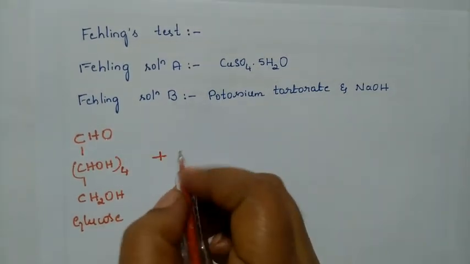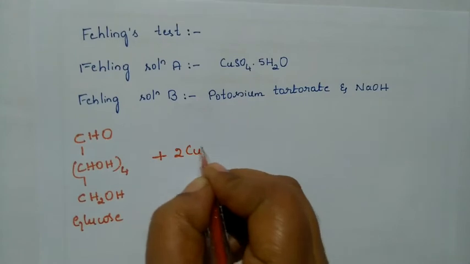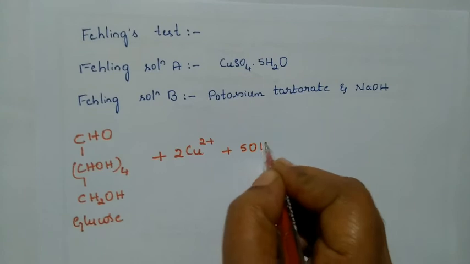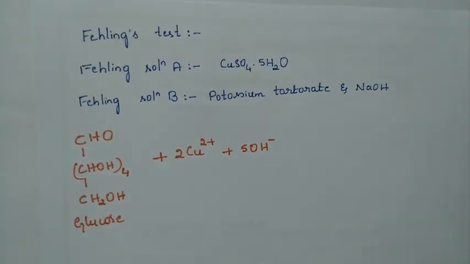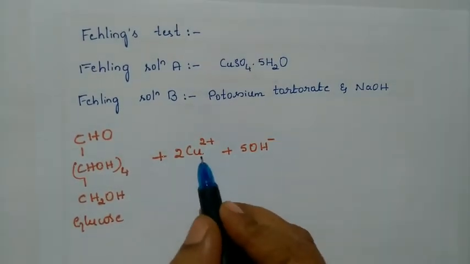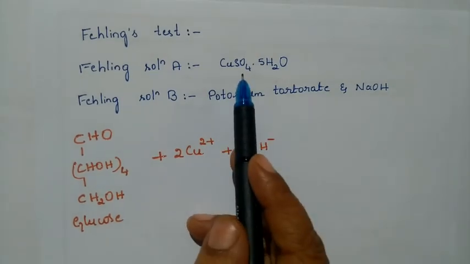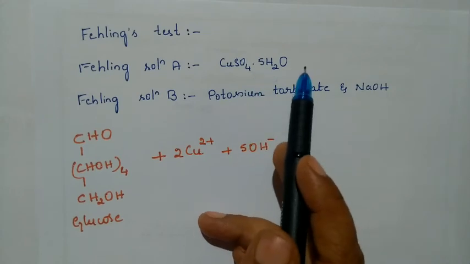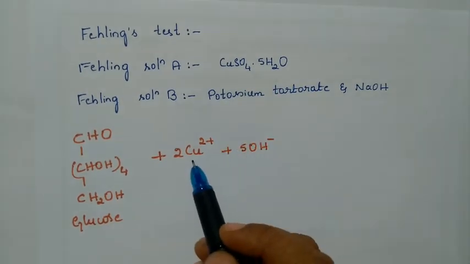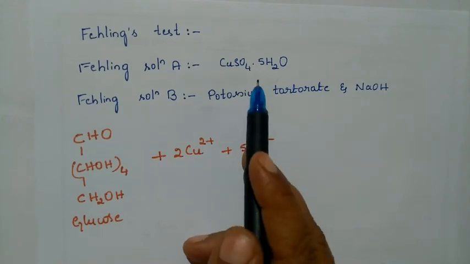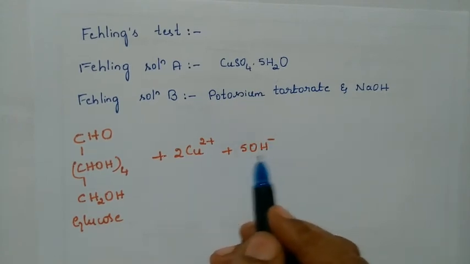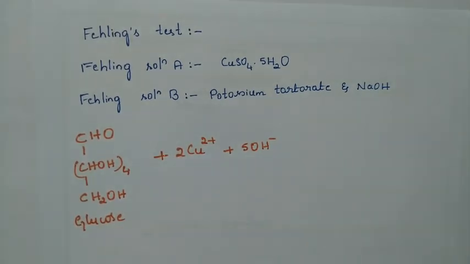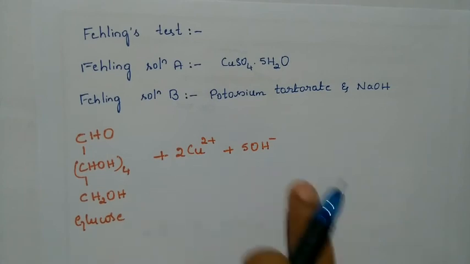So this is from our Fehling's solution: Cu2+ and 5OH minus. We have already studied this. Copper sulfate pentahydrate has been dissolved in water, so it will be converted as copper sulfate solution. OH minus is from NaOH; we have NaOH here. So OH minus is from the basic medium.